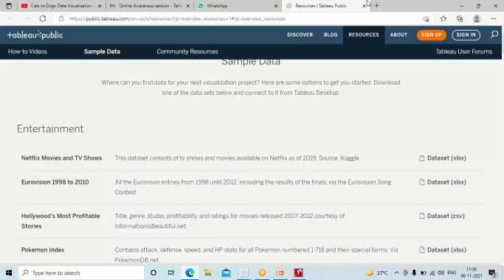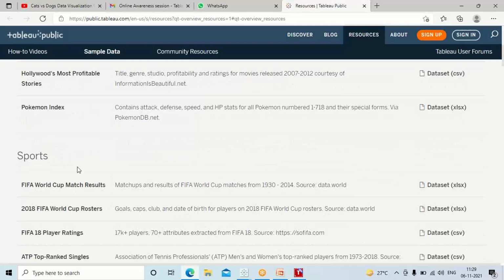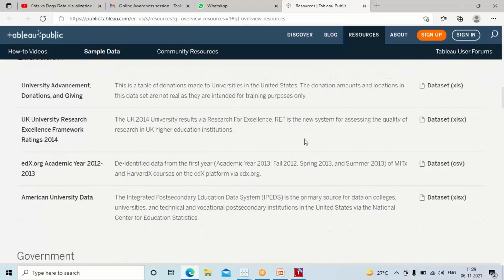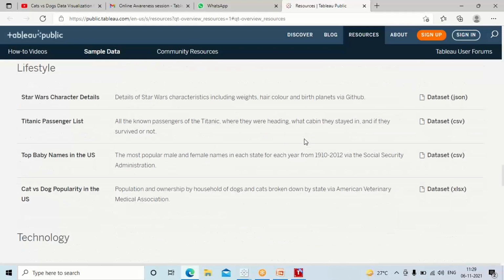It will go to the resources and you can use any kind of data. We can click on it and download it on your desktop, and from there you can work. Do we have any questions here, guys?